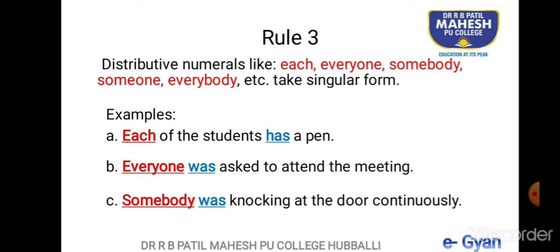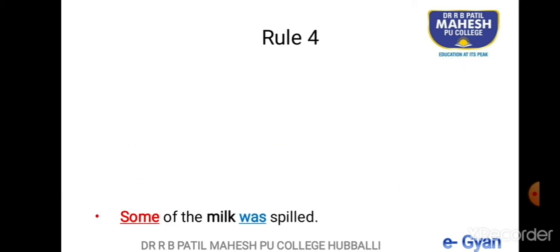Somebody was knocking at the door continuously. Somebody is singular form, was is singular form. Somebody was knocking at the door continuously. Easy rule, rule number 3. Let us move forward with rule number 4.